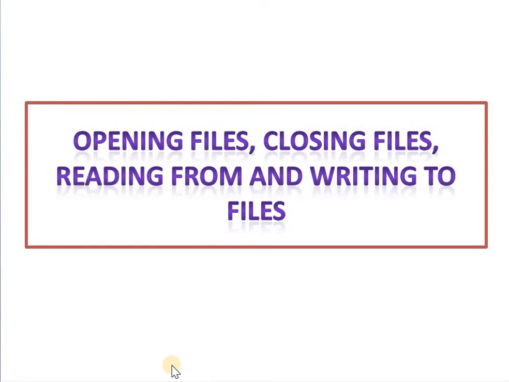These classes are designed to manage the disk files and are declared in fstream, and therefore we must include the fstream file in any program related with file handling.